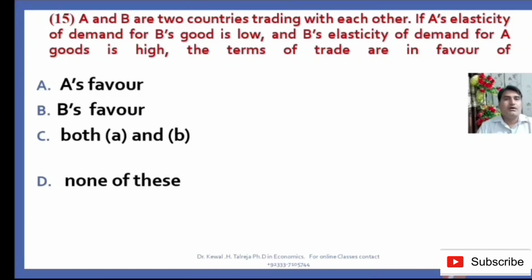So we must know, first of all, about the elasticity of demand. Elasticity of demand means the change in quantity demanded due to change in price. When B country decreases price, the A country does not increase its demand, whereas B's elasticity of demand for A good is high. When A country decreases its price and B country increases its demand, so the terms of trade are in favor of which? The terms of trade means the ratio of export price and import price. So the ratio of export price is in A's favor.